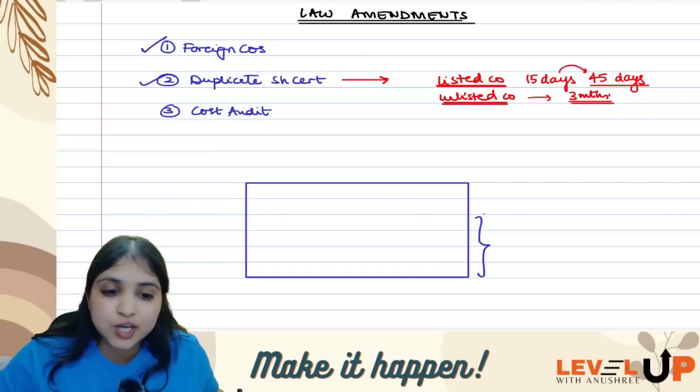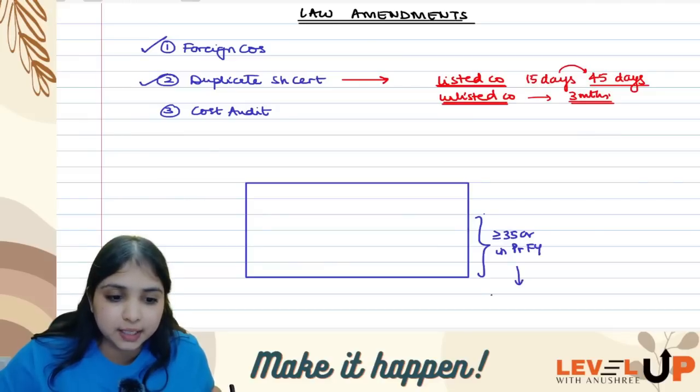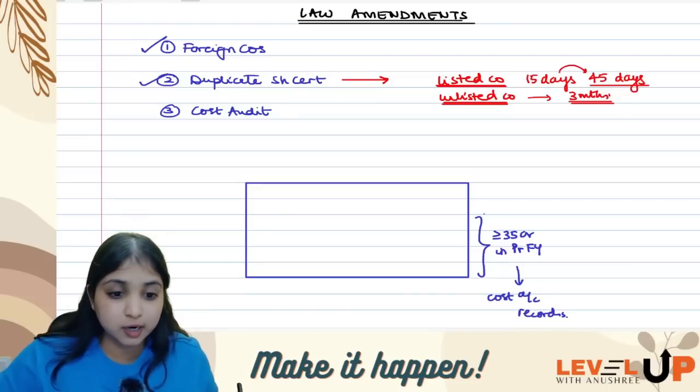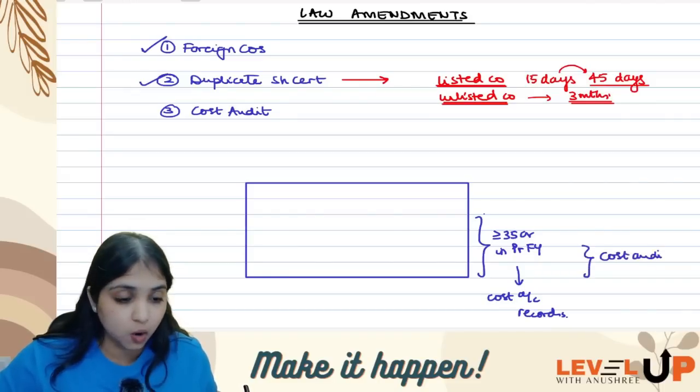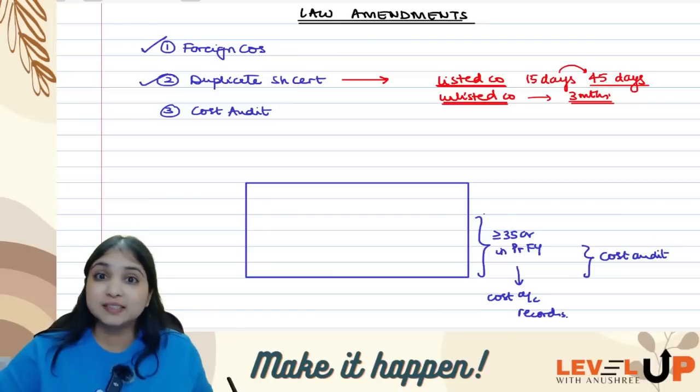Those companies which have a turnover of at least 35 crores in the preceding financial year, only these companies have to maintain cost accounting records. Now, out of the companies who have to maintain cost accounting records, only some of these companies have to get a cost audit done, a cost audit by a practicing CMA.